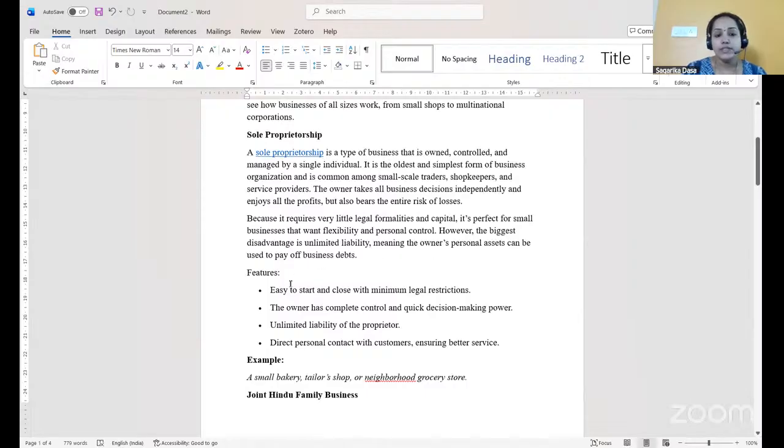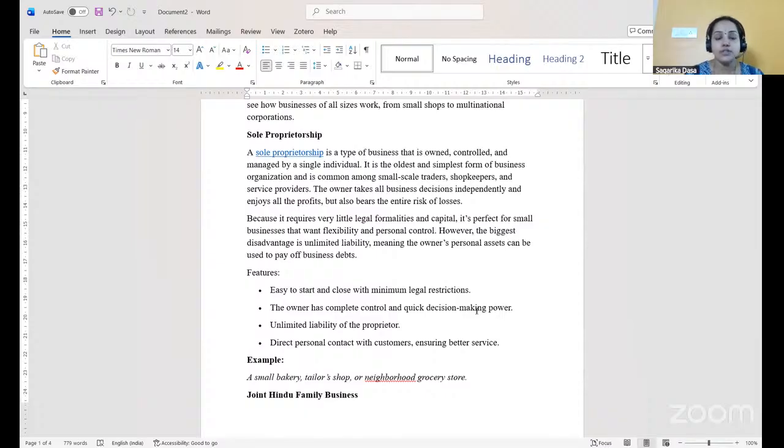Now, when we see the features of a sole trading concern, it is easy to start because it is started by a single person. At any time, any person can start this business, and closure is also easy, with minimum or sometimes no legal restrictions. The owner has complete control and quick decision making power because he is a single person operating this business, and he takes quick decisions without depending on any other persons.